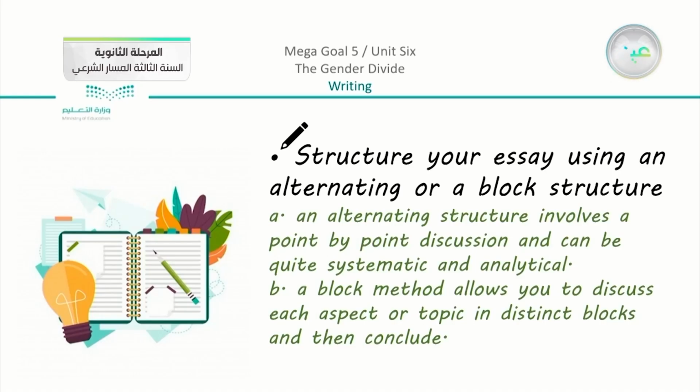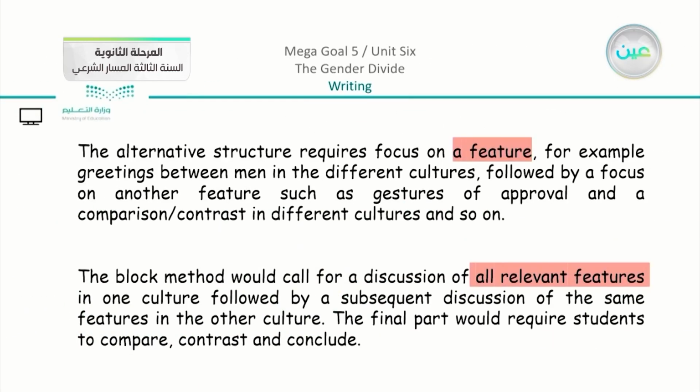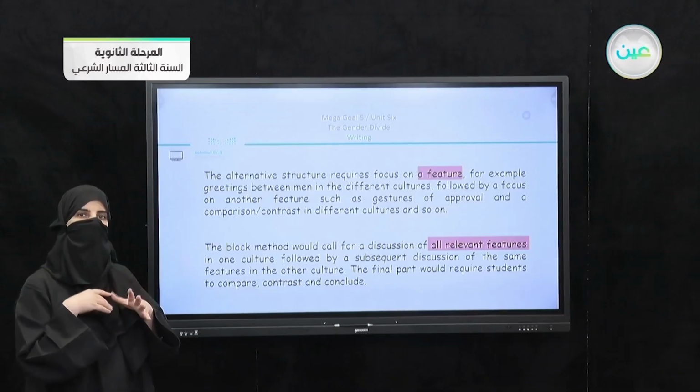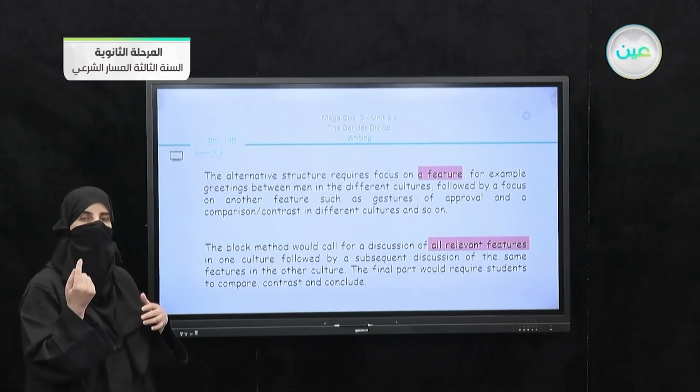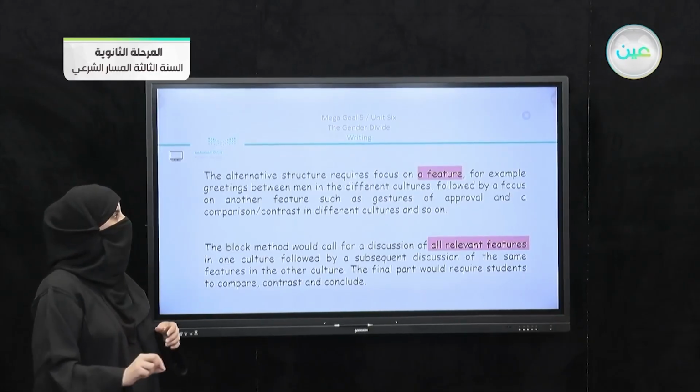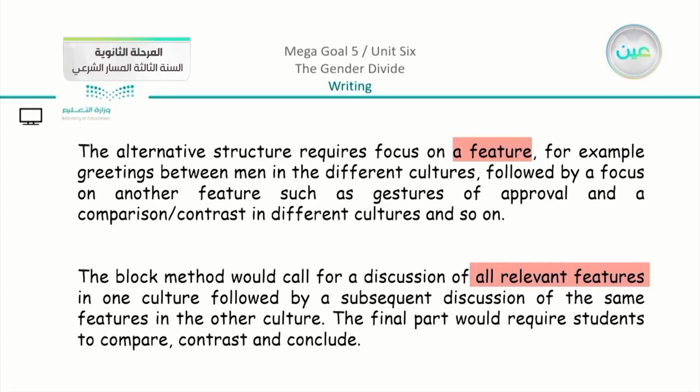An alternating structure involves a point-by-point discussion and can be quite systematic and analytical. B, a block method allows you to discuss each aspect or topic in distinct blocks and then conclude. Here you can see that we have a clearer idea about it. The alternating structure requires focus on a feature. You are talking about one specific feature, for example, greetings between men in different cultures, followed by a focus on another feature such as gestures of approval, and a comparison or contrast in different cultures and so on.